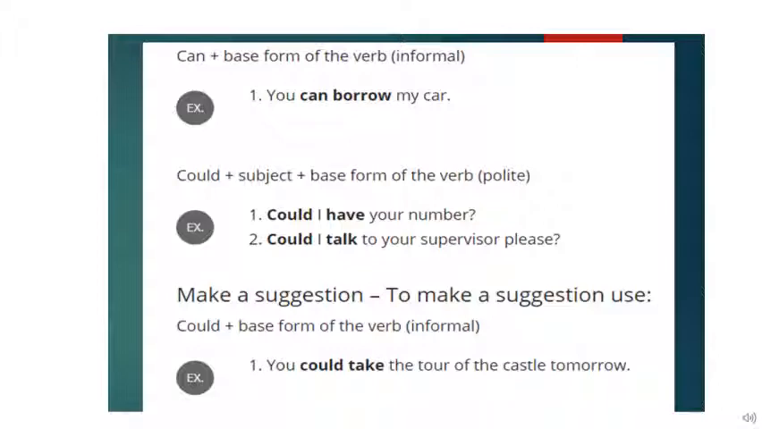So, you could take the tour of the castle tomorrow. Now this is again giving a suggestion. You could pay your grandmother a visit tomorrow as you have a holiday. So it's a holiday tomorrow, so you could go and pay your grandmother a visit. So this could over here, could take, and take is the base form of the verb, the first form. So, making a suggestion. Go through it once.